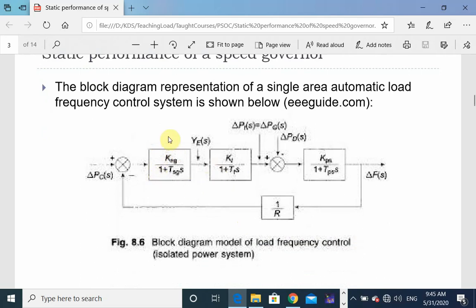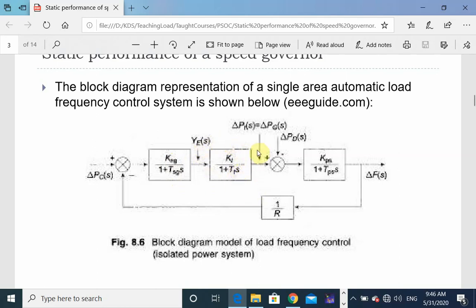For example, this block represents the transfer function of speed governing system. KSG is the gain of speed governing system. TSG is the time constant of speed governing system. KT is the gain of turbine system, and TT is the time constant of turbine system.